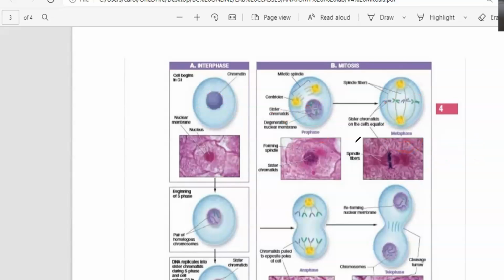Now what happens after this? Then you go over here. Since the chromosomes were in the middle, now the chromosomes are being pulled towards each side. In this case, the chromosomes are going to the top and the chromosomes are going to the bottom. And that's going to be the anaphase. What happens during the next stage, during the telophase? The chromosomes already reach the poles and the nucleus is being created right there.